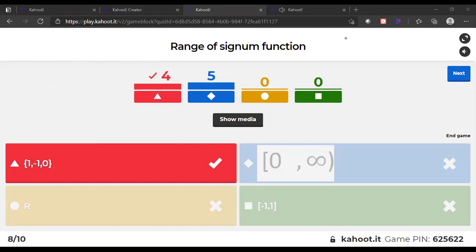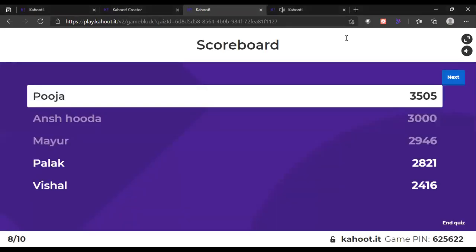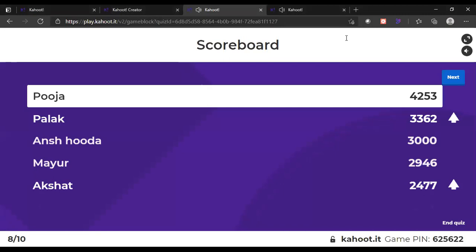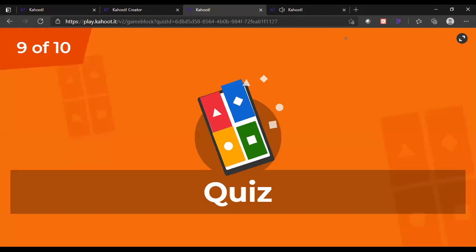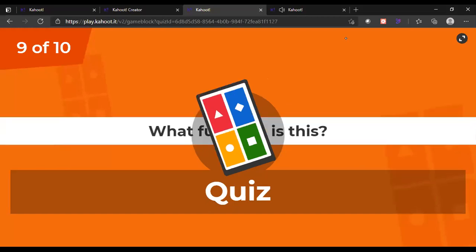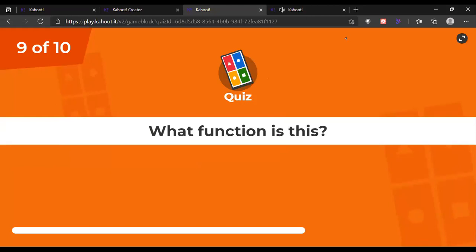So let's see who is on the first now. Okay, Pooja, now girls are leading. Very good. Let's see the next one. Time का ध्यान रखना है.